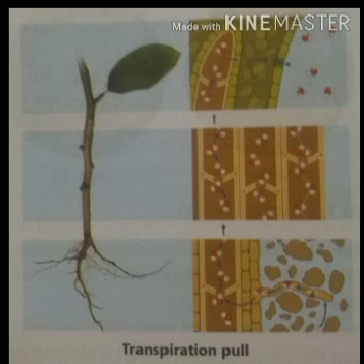So more water moves up in the stem through the xylem tissue, and this upward movement of water happens due to a force, and that force is called transpiration pull. Transpiration pull is a force by which the upward movement of water happens. This force helps in the movement of water in plants from roots to the leaves, means from lower part to the upper part, even if they are as tall as 100 meters.